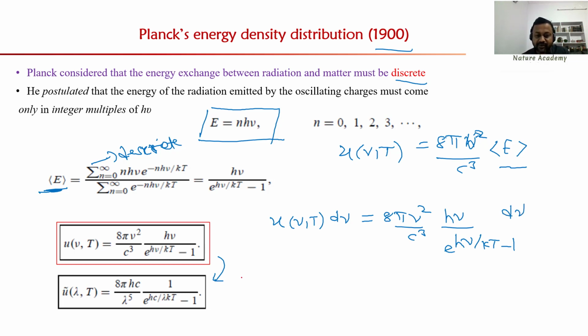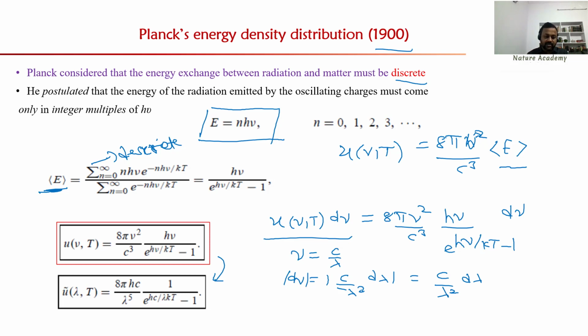What is the relation between nu and wavelength? The frequency is related by c by lambda. So d nu can be written as minus c by lambda square d lambda. I want only positive values, so I can take the modulus. Simply it is c by lambda square d lambda. Wherever there is d nu, you can write c by lambda square d lambda, and wherever nu is there, you can write c by lambda. So substitute these on the right hand side and let us look at what you get.